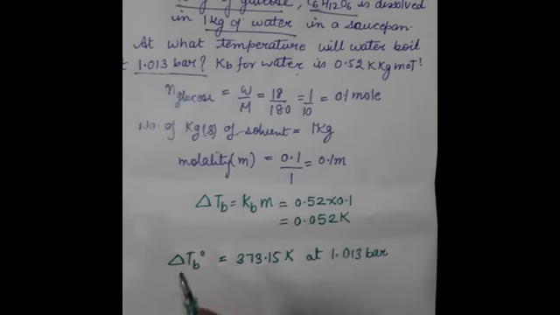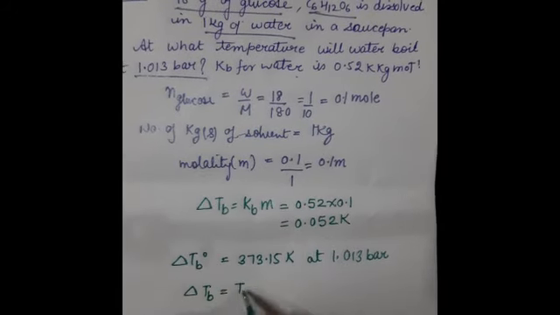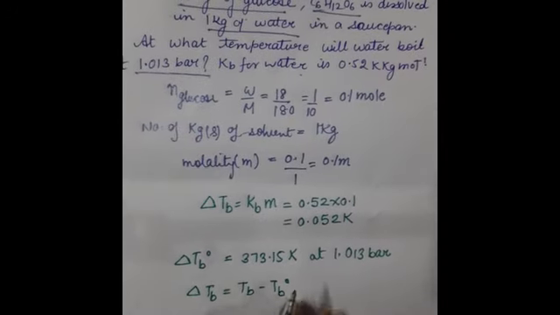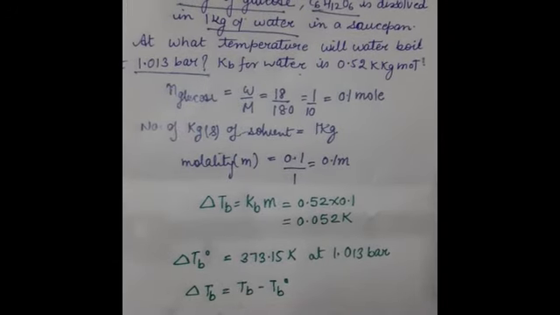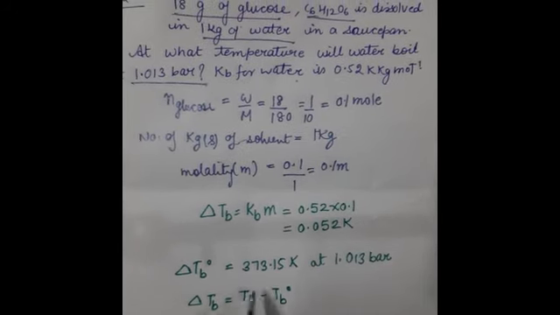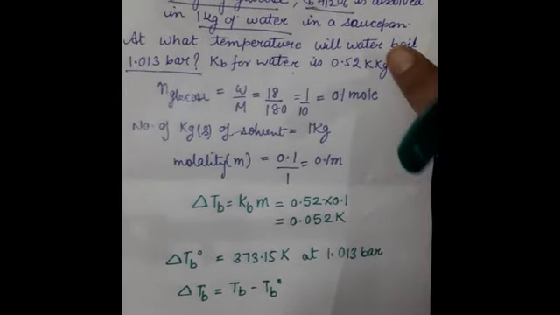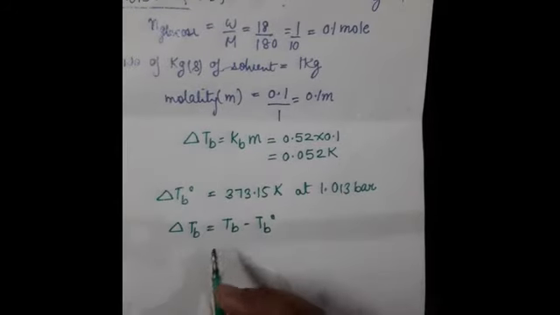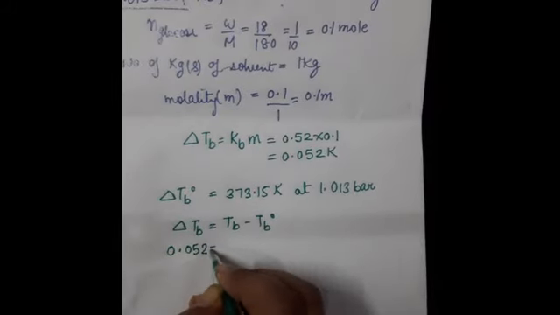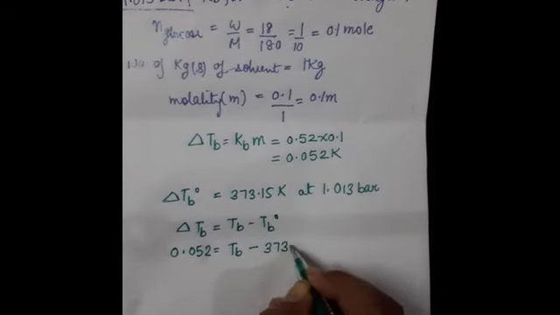Now we know the formula delta Tb is equal to Tb minus Tb naught. We know this. According to all the calculations, we have the value of delta Tb and we have the value of Tb naught. Now putting all the values in this equation, what do we get? 0.052 is equal to Tb minus 373.15.